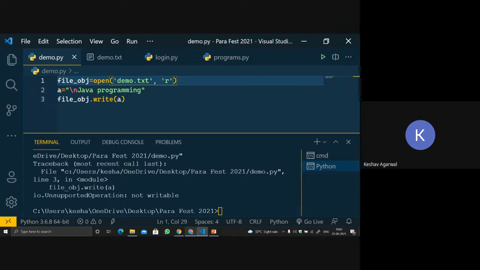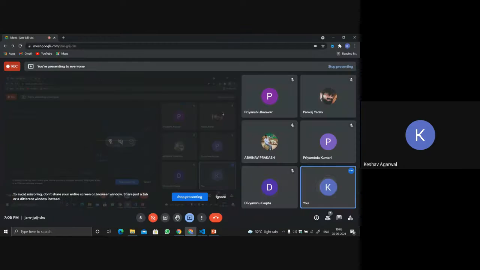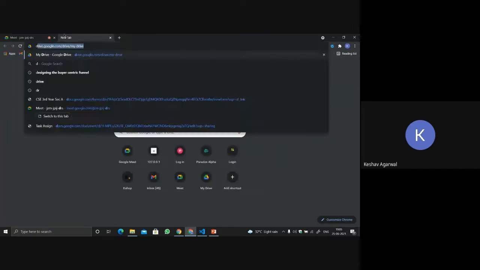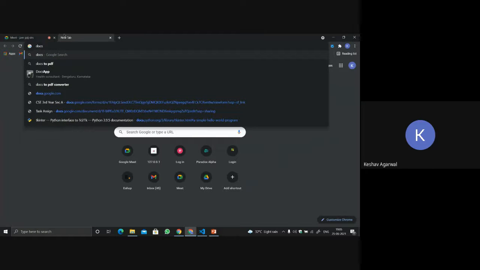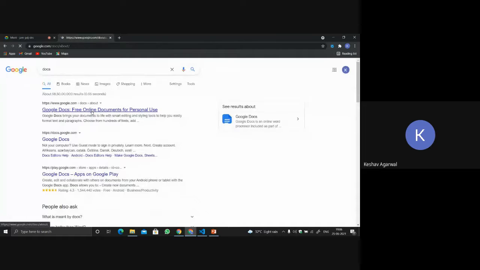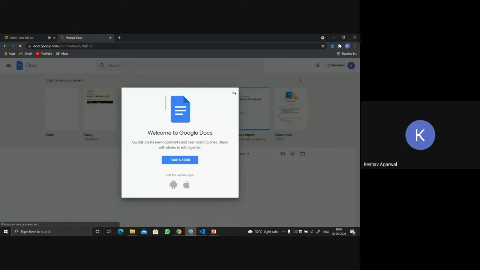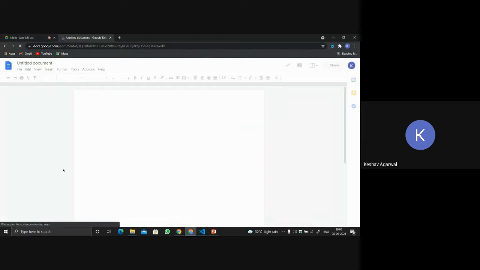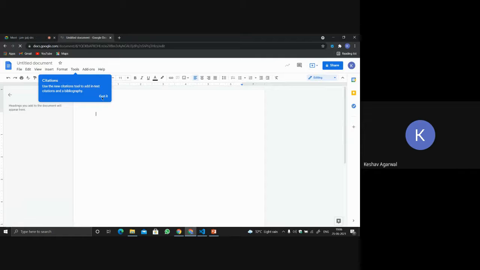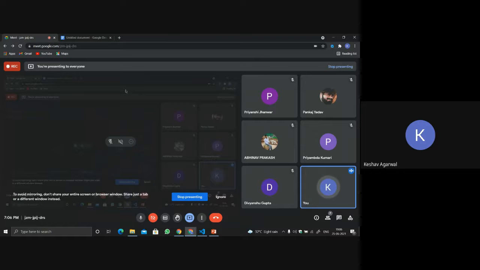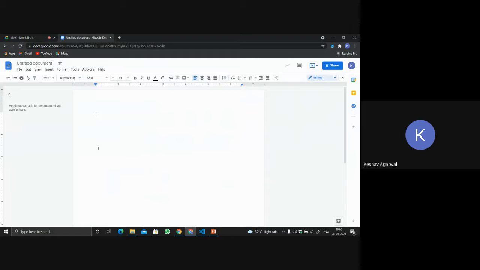There are many such cases. Let me show you an example with Google Docs. Let's create a blank document. This is used for management of permissions. If I am the author of the particular file, only I can edit it. Nobody else can, unless I give them the authority to write.